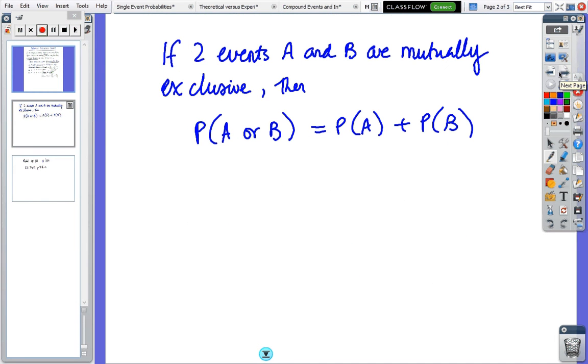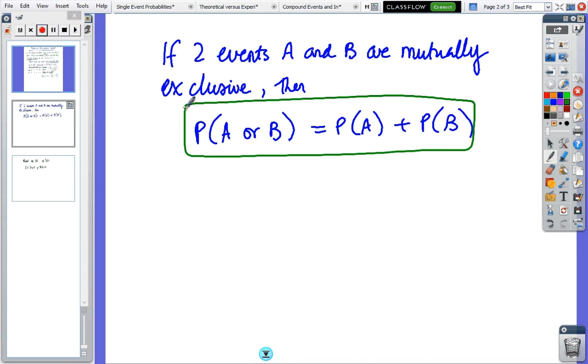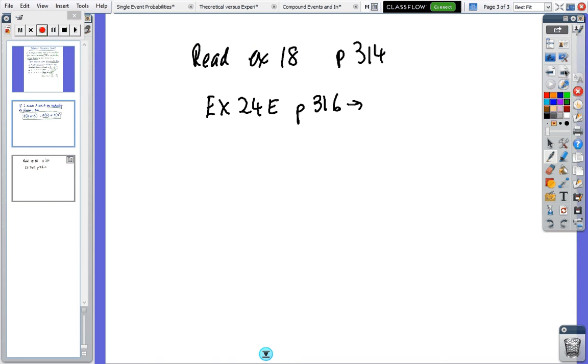So we define an addition. Okay, last time we had a multiplication. So if we have mutually exclusive events, the probability of A or B is the probability of A plus the probability of B. Okay, so copy that and come across.